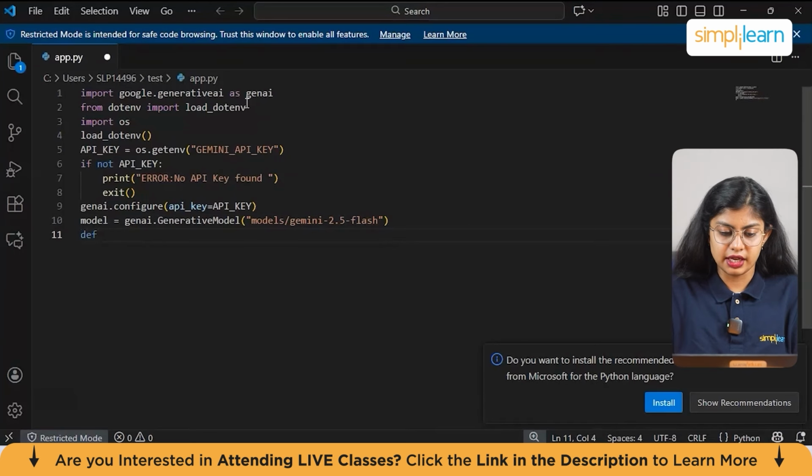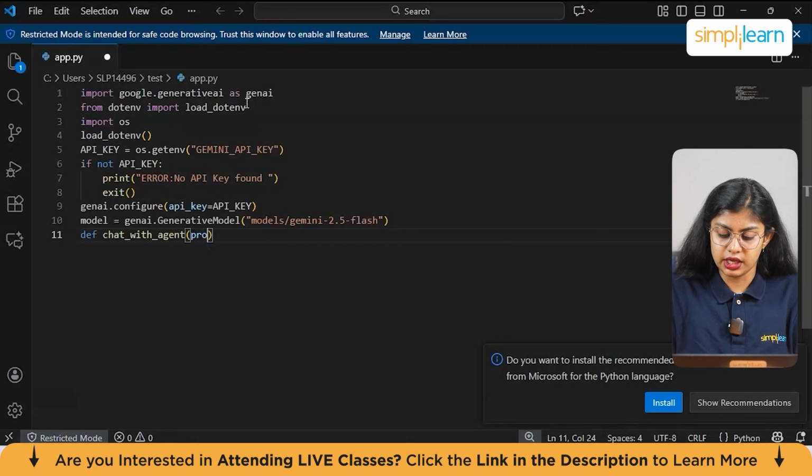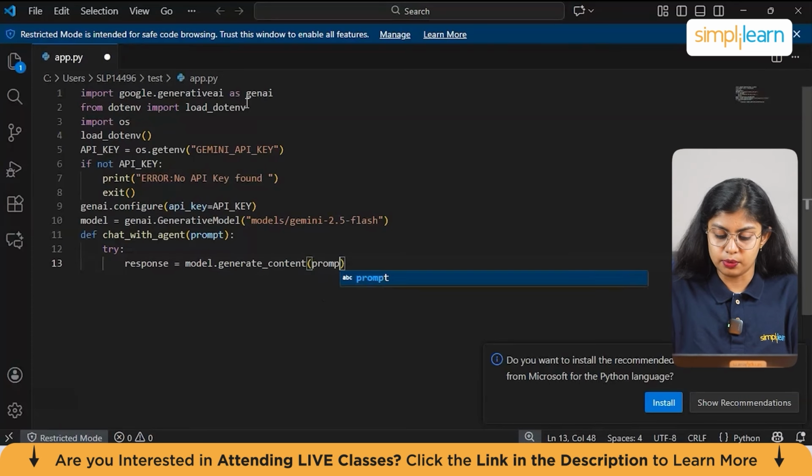Next we have to define a function, chat_with_agent, and the value going in is the prompt that we give. We'll use a try block for this. So response is equal to model.generate_content with the prompt.